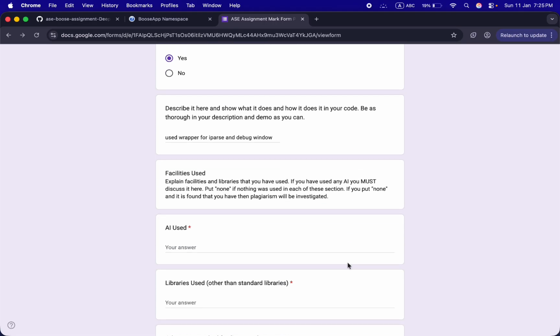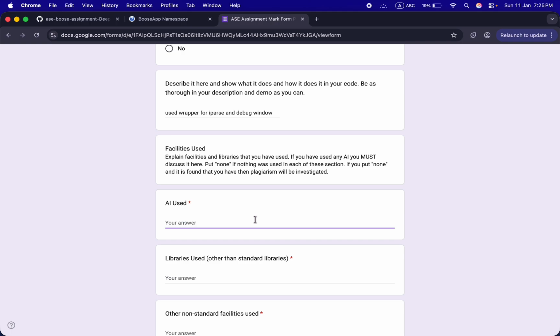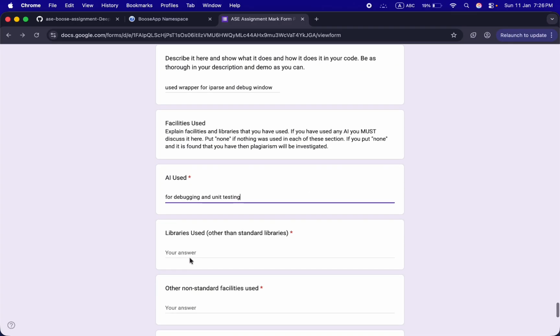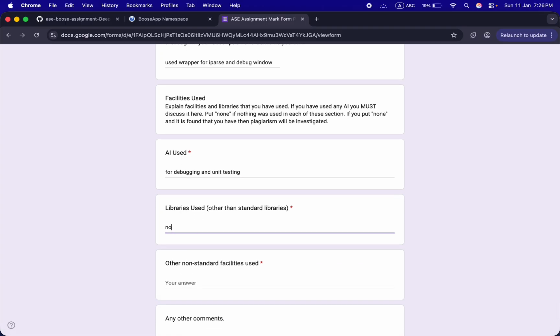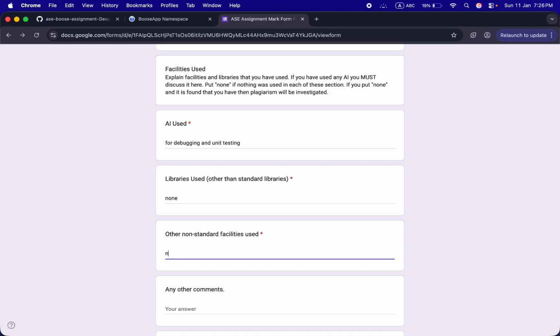Explain the facilities and library you have used, including AI. I have used AI twice, I think. At first, in order to resolve the conflict of the library, I have used it, and also for unit testing I have used it. For debugging and unit testing, I have used AI. I have used no other library, and I have used no other standard facilities too.